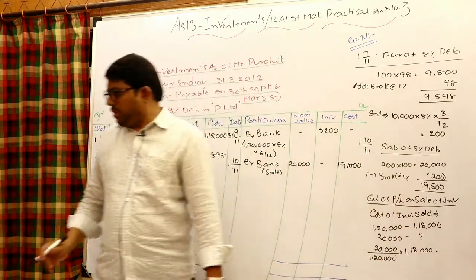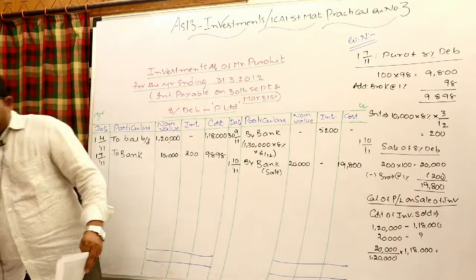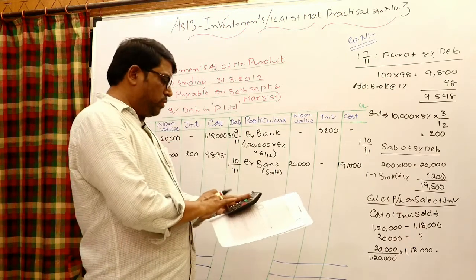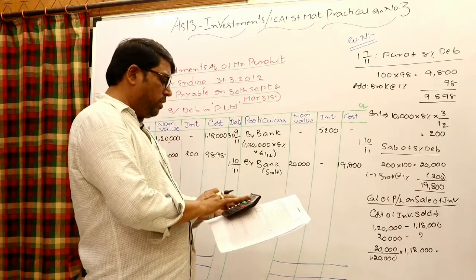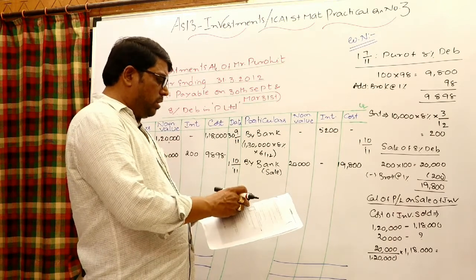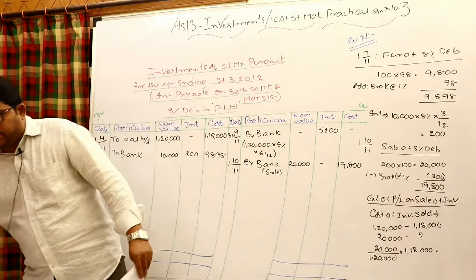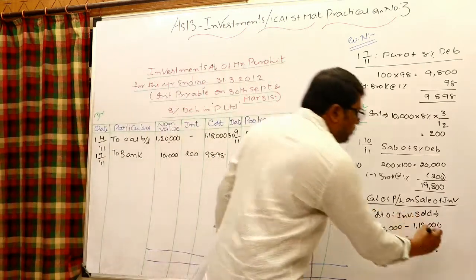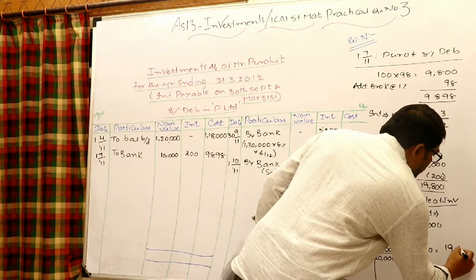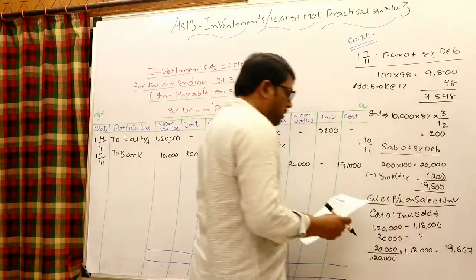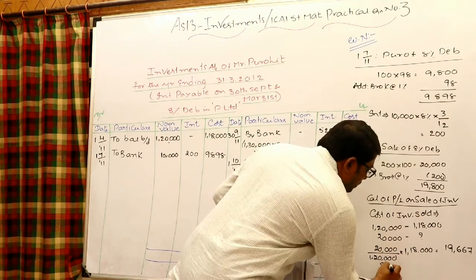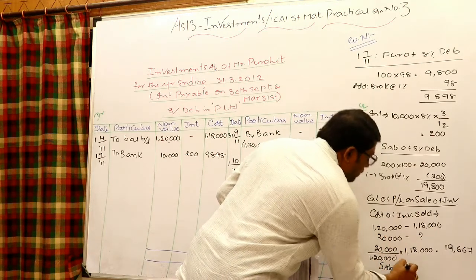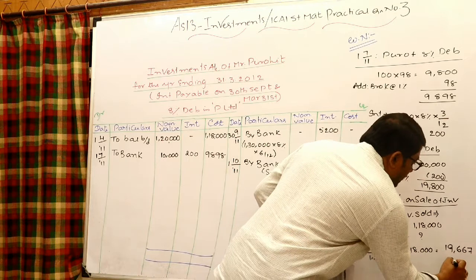What is the cost for the sale of investments based on the first in first out method? 20,000 divided by 1,20,000 into 1,18,000 is 19,667. It was sold for 19,800.